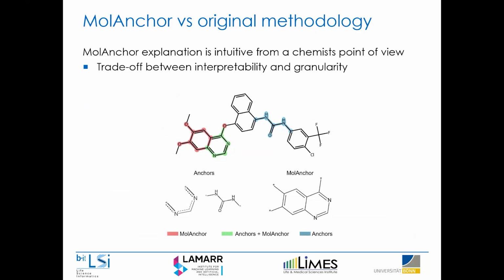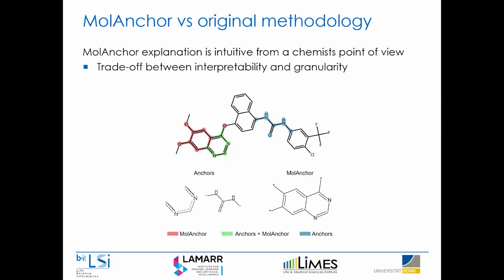And we also applied the original anchors methodology, which just works on the binary bit vector. As you can see, the original anchor methodology identifies 2 bits that have to be there to basically guarantee the prediction outcome, being 2 disjointed bit environments. And the new MoAnchor methodology identifies this larger chemical substructure to be solely responsible for the prediction outcome. So, of course, this is slightly easier to interpret. It also makes more sense from a chemical point of view.